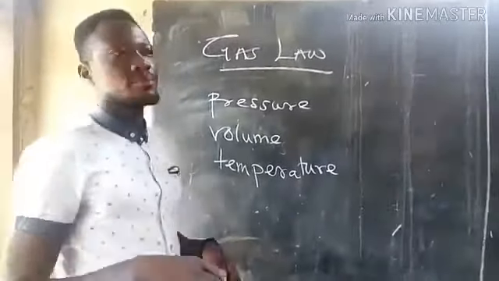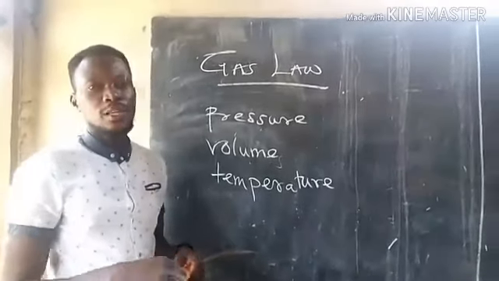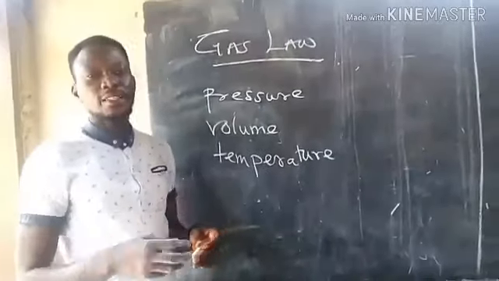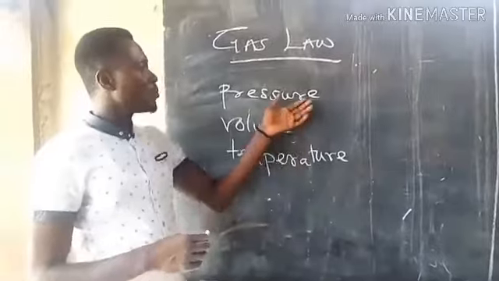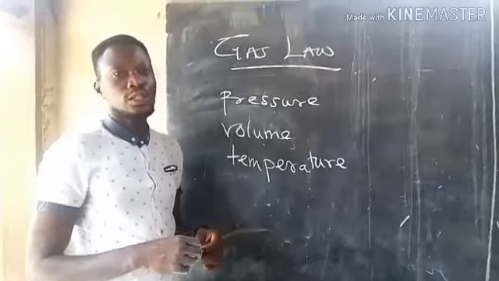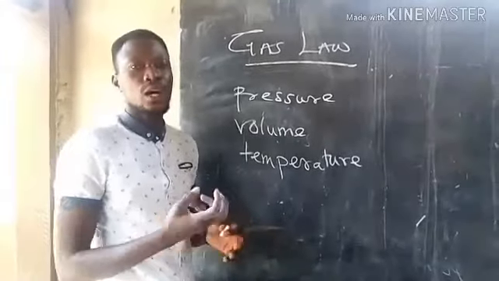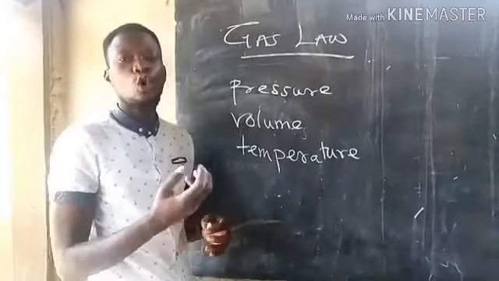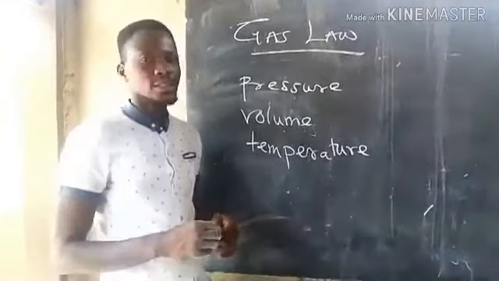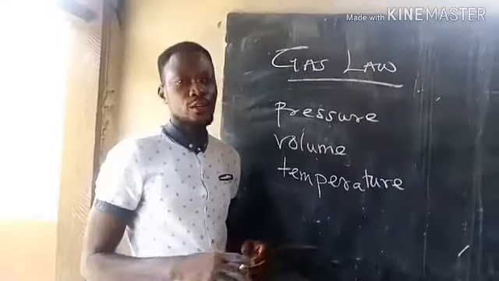So what effect do these physical states have on the behavior of gases? Gas law simply explains the behavior of gases when pressure, volume, and temperature change. Don't forget, I told you the behavior of gases depends on its physical state. In other words, for us to observe the behavior of gases, we have to consider the effect of the changes in pressure, volume, and temperature. And for this topic, we are going to consider only three laws.